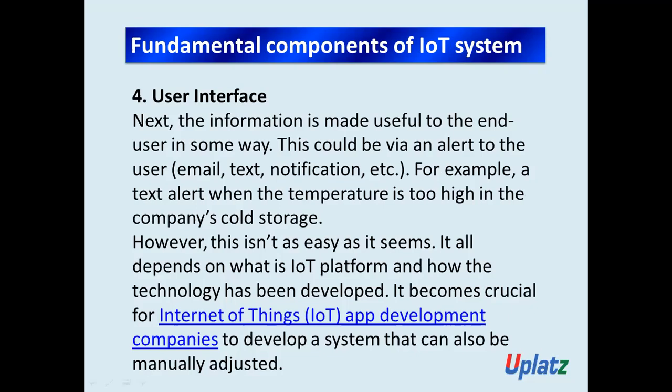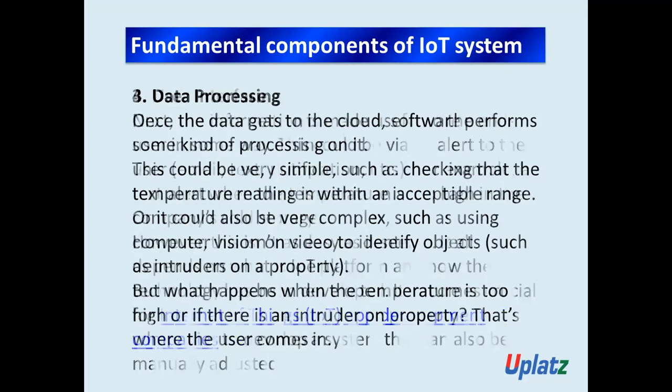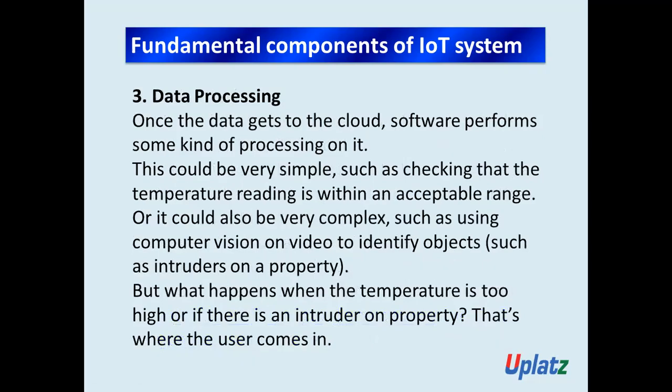So how does it work? First of all, the sensors or devices are going to collect the data from the environment. Once the data is collected, it is going to be transferred to the cloud infrastructure. And once the data gets to the cloud, the software is going to perform some kind of processing on it.